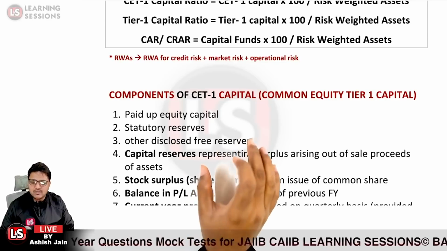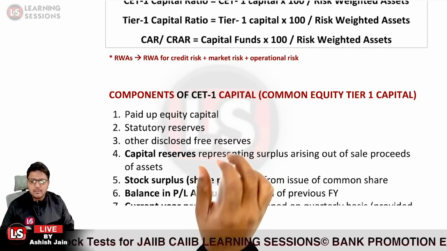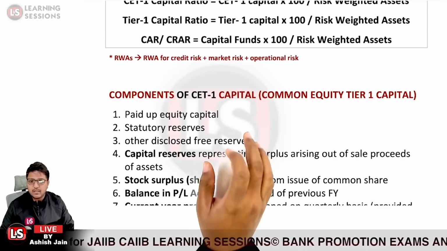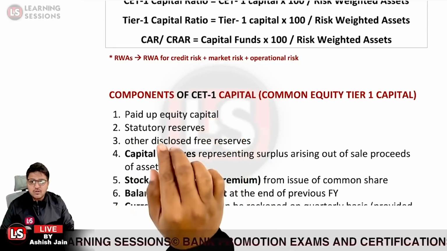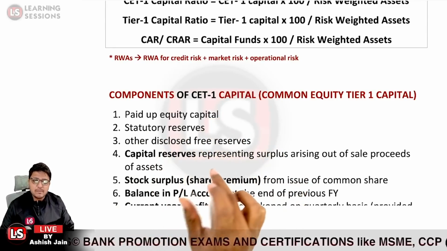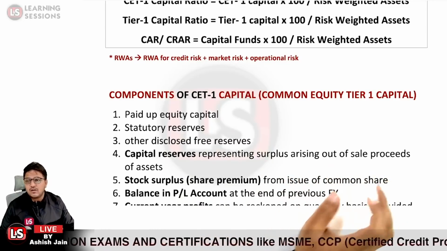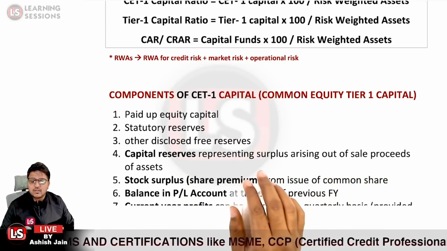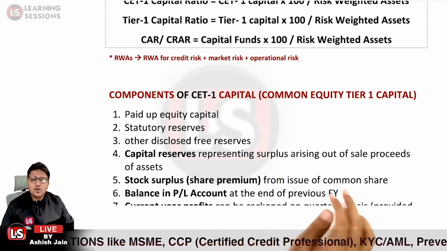Tier 1 capital is said to be the going concern capital or the core capital, and CET1 capital is a permanent capital, and also it is a liquidable capital. So paid up equity capital is a component of CET1. Statutory reserves, other disclosed free reserves, capital reserves, which are representing surplus arising out of the sales proceeds of the assets, are also CET1 components. Other than that, the stock surplus from the issue of common share.